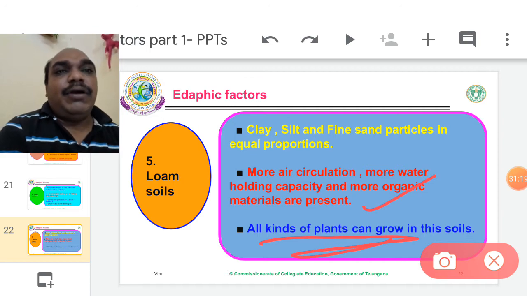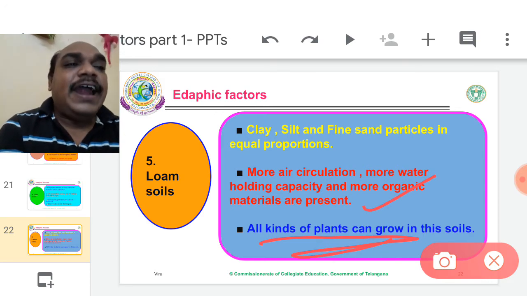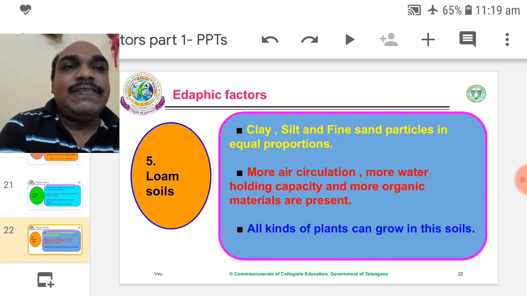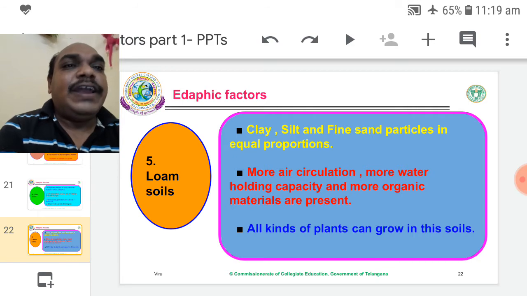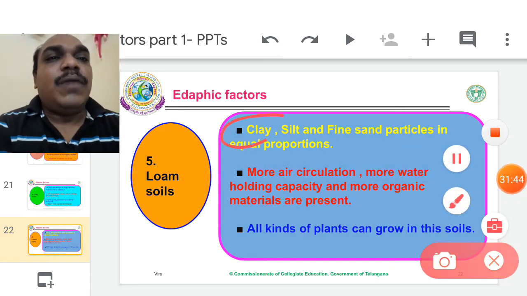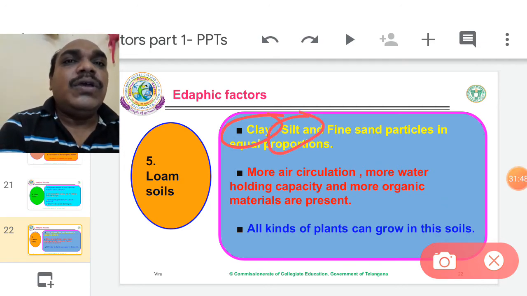How are they made up? Loam soils are made up of equal proportions of clay, silt and fine sand. How much percentage? The ideal percentage is 33, 33, 33. Which particles? Don't forget, it is a question. Clay, silt, fine sand. Clay is the smallest soil particle. Silt is 0.002 to 0.02.